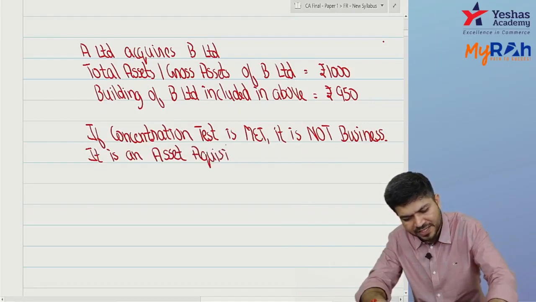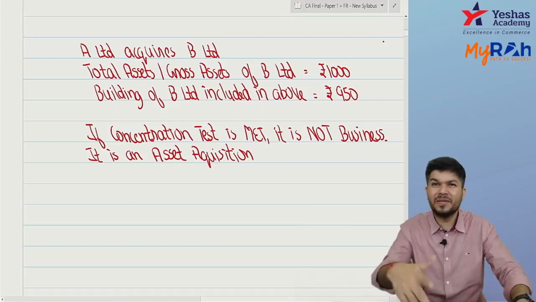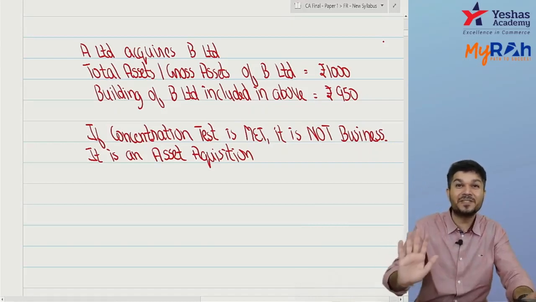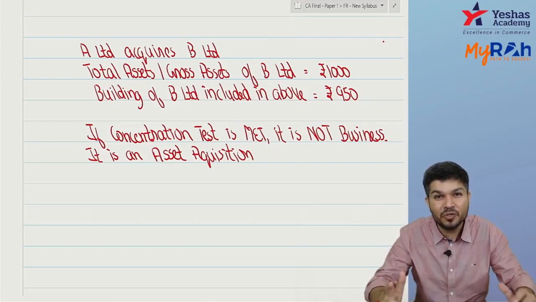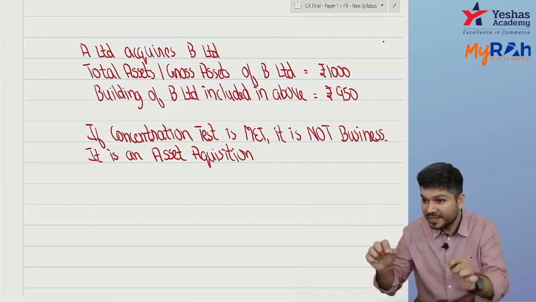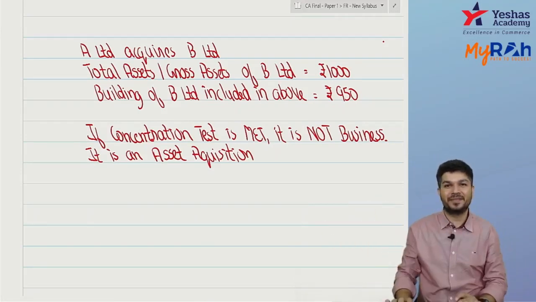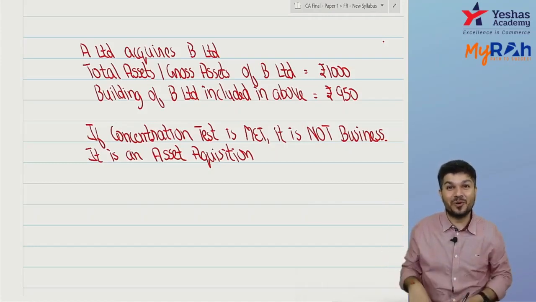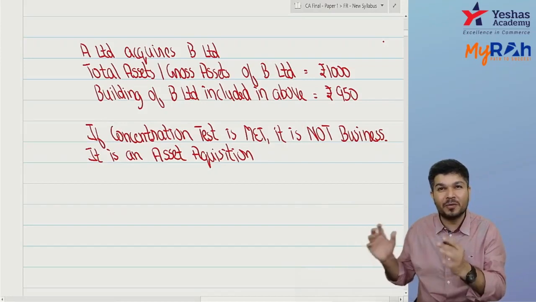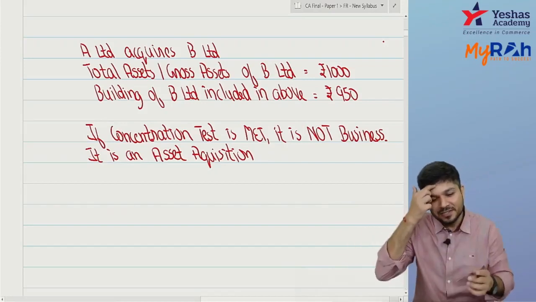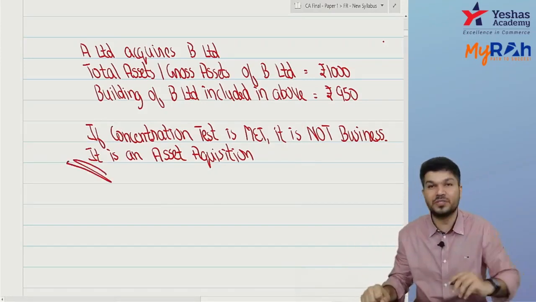Rather than checking the definition of business, first check whether the concentration test is met or not. If a substantial portion of gross asset is concentrated in one asset only, then when I acquire, I'm acquiring that one asset, and that is to be accounted for as an asset acquisition.